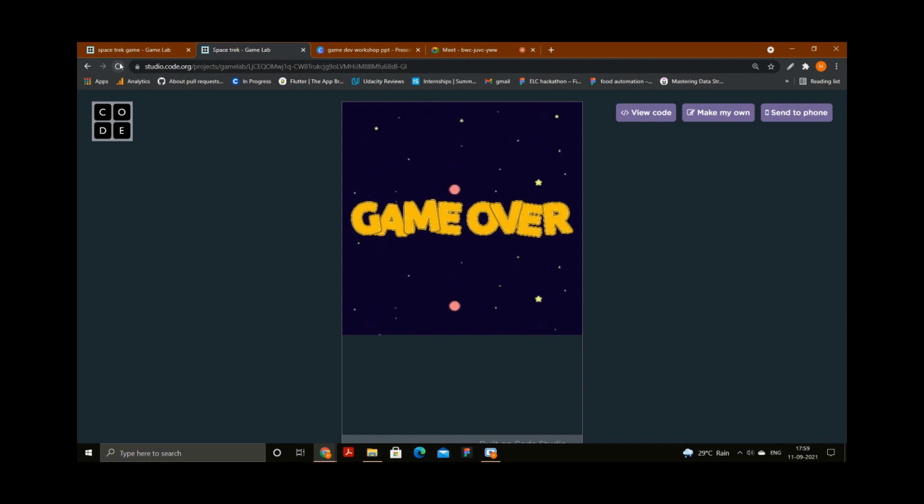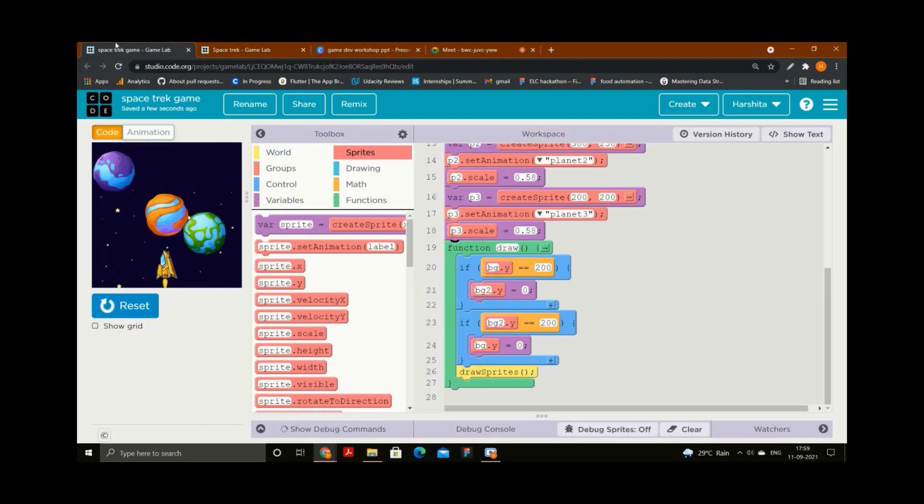That is, y will be 0. Okay, for the third planet, y will be 0. Initially it will not be visible on the screen, and after some time it will be visible. So what I will do for this planet 3, I will change the y to 0. Also I will change this x coordinate. I want it to come from this side or this side, it's your choice.